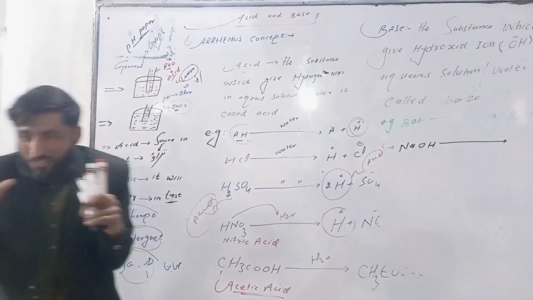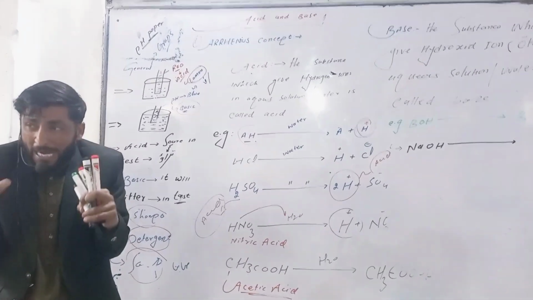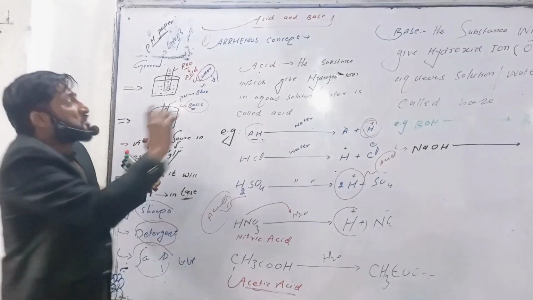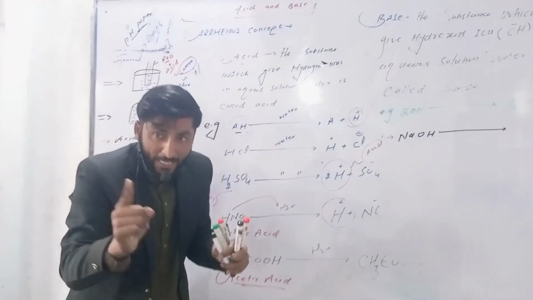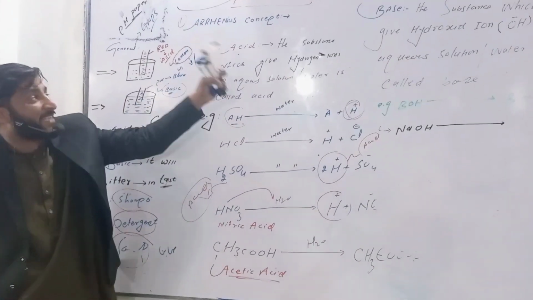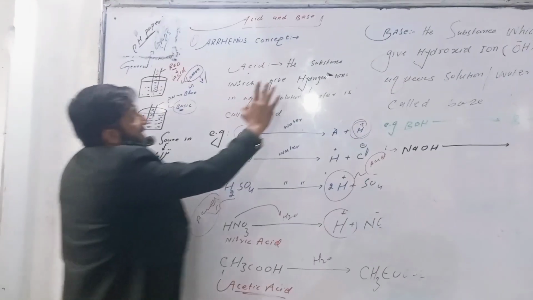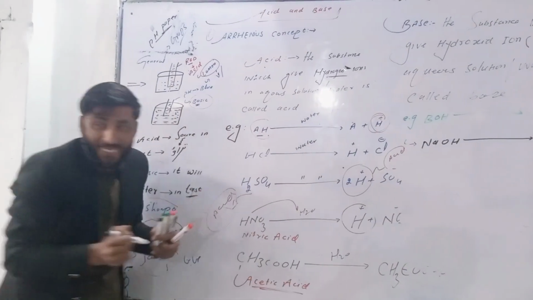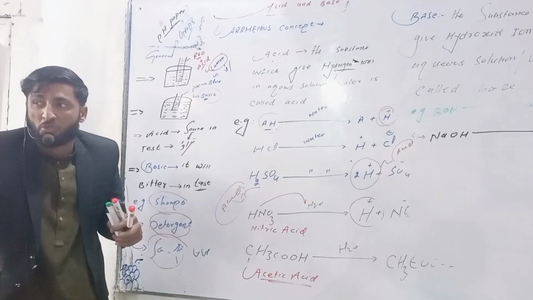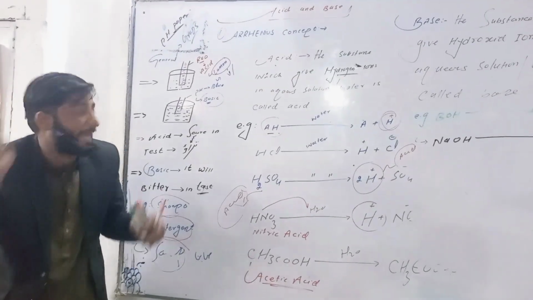Arrhenius says those substances which give us hydrogen ion, so we can say this substance is acid. Again, what did Arrhenius say about the acid? Arrhenius said the substance which gives us hydrogen ion in aqueous solution, that substance would be the acid.